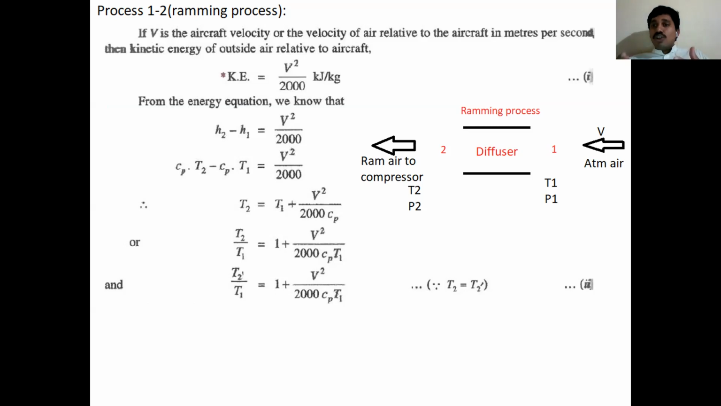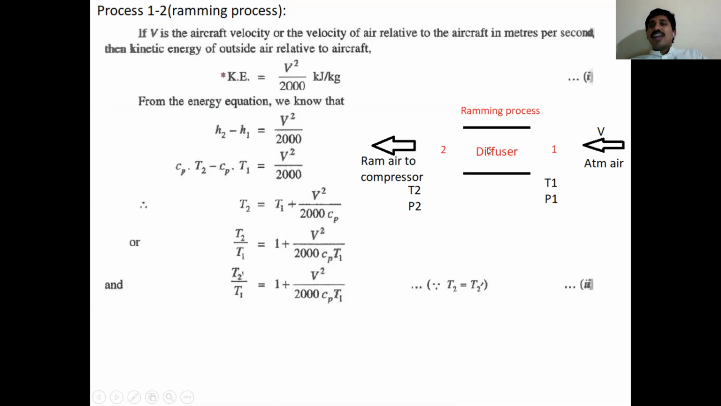If I want to write in kilojoules per kg of air, the m value you should take as 1. So v square by 2000, simple. The kinetic energy at inlet per unit of mass is V square by 2000 kilojoules per kg. When air passes through a diffuser from beginning to end, the pressure value increases but the velocity decreases. So when it reaches section 2 after compression, the velocity you can neglect compared to the inlet velocity.